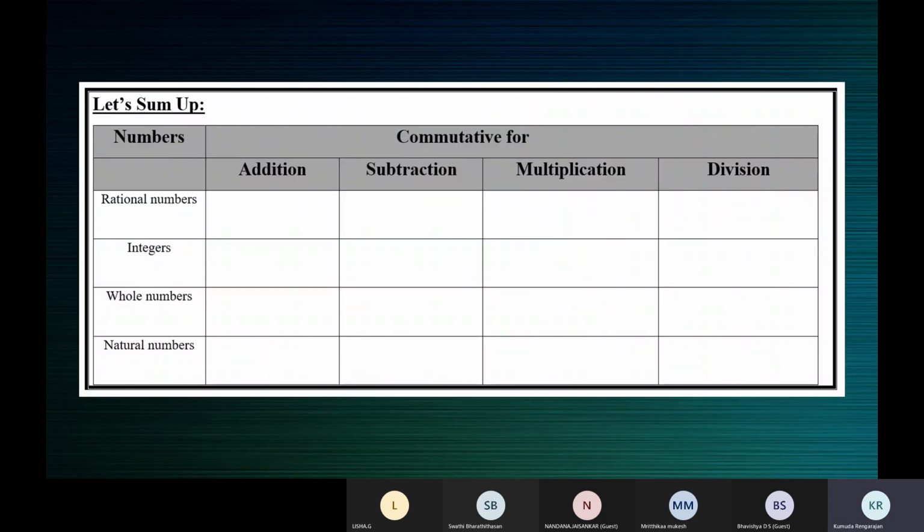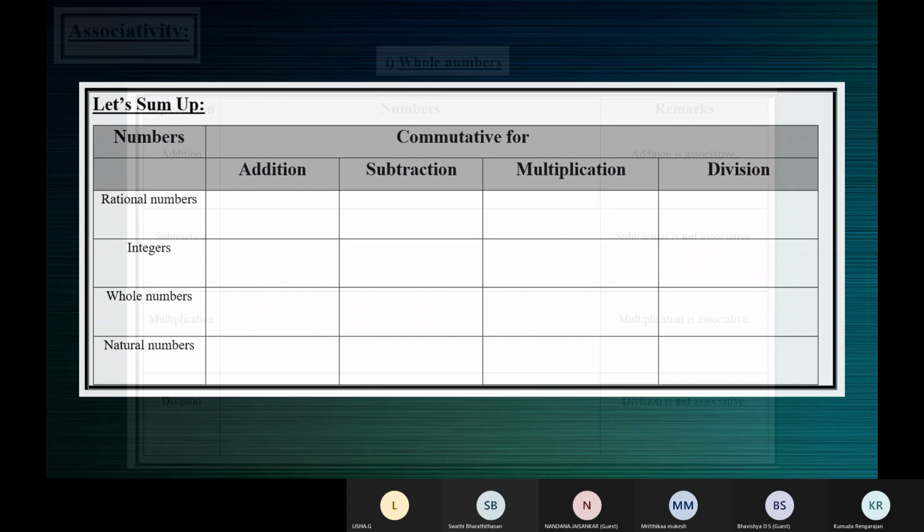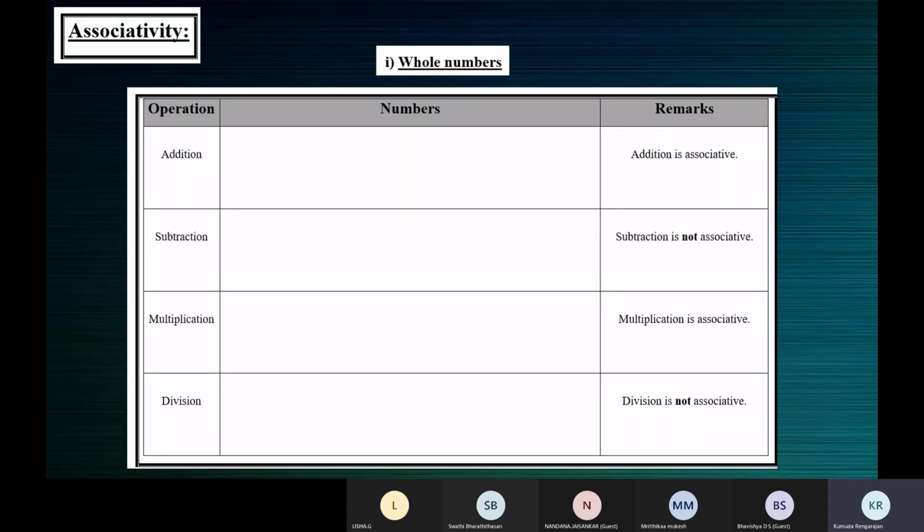Yeah, this is summing up. Commutative for all the four types of numbers, rational, integers, whole numbers, natural numbers. You can see the four operations and the four types of numbers, rational, integers, whole, and natural. We're summing up all that we understood about commutativity in a table. Next, associativity. That's all. With this, the properties come to an end.